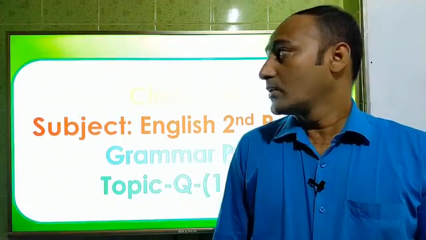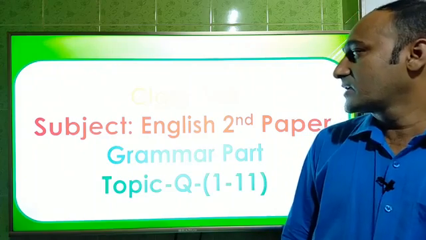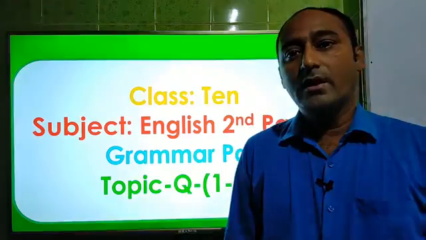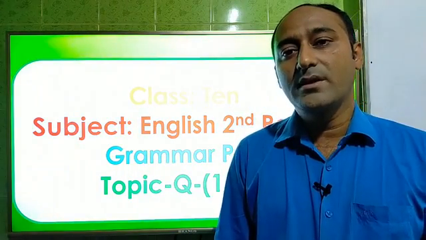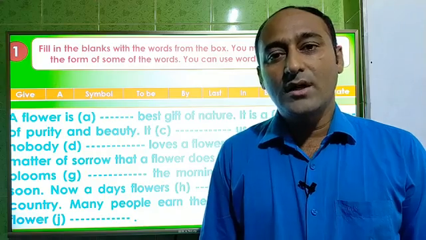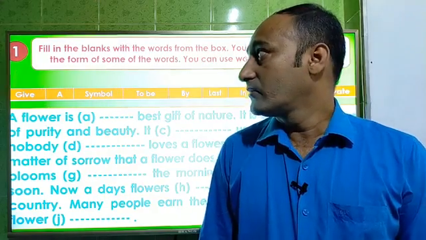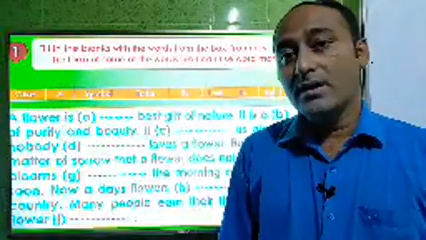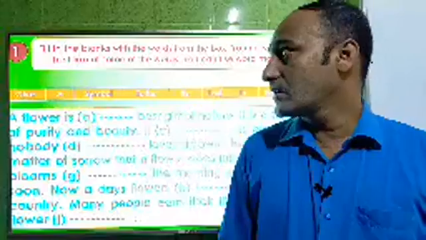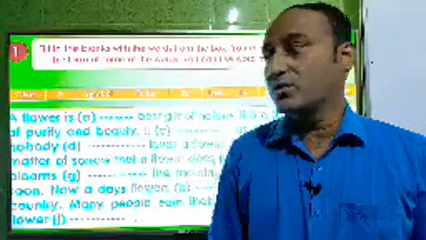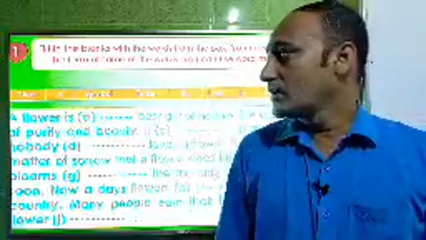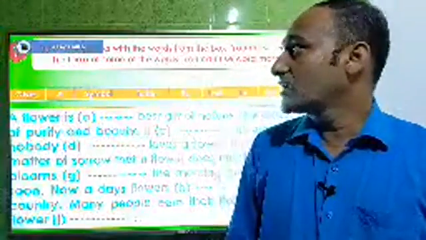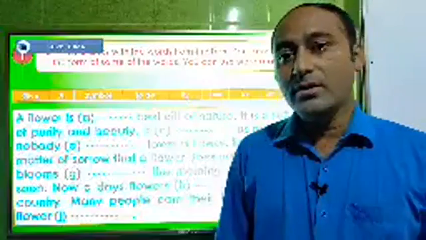Today I am going to take a class for class 10, and the subject will be English second paper, on the grammar part. You all know that there are 11 items of grammar here, and I will discuss all items today one by one. First, there is a passage and there are 10 gaps here. We have to complete these gaps in the box. I am going to discuss these things, and you have to go to the screen, and I am also going to the screen.